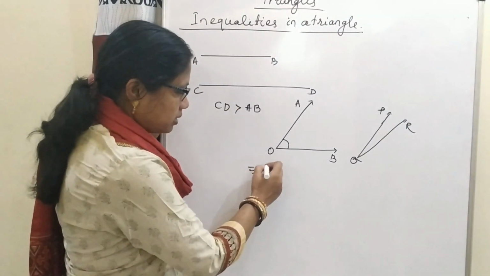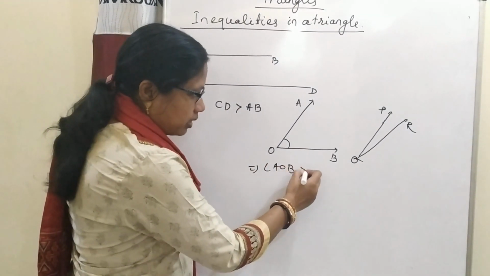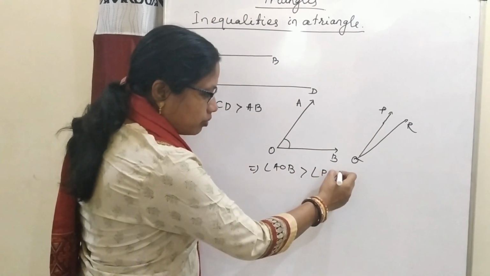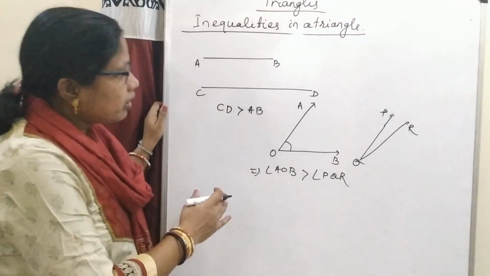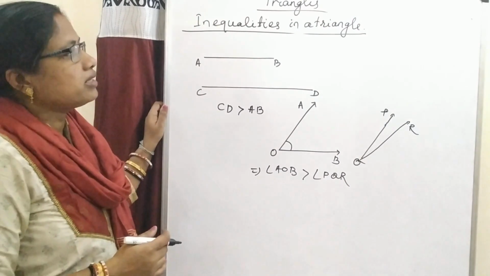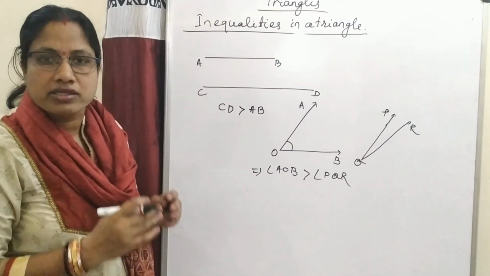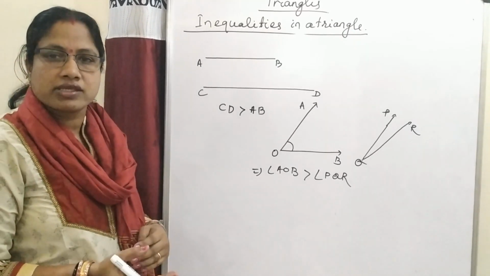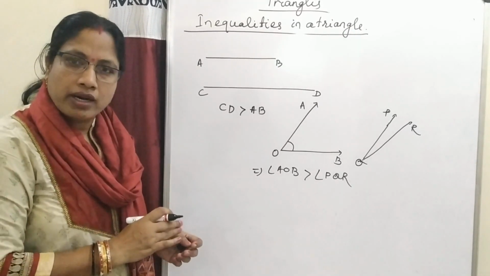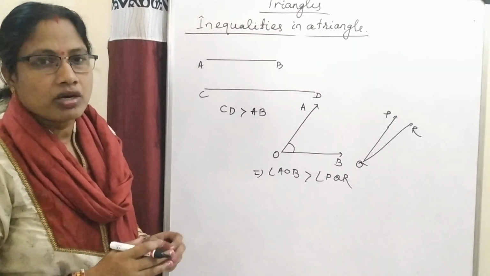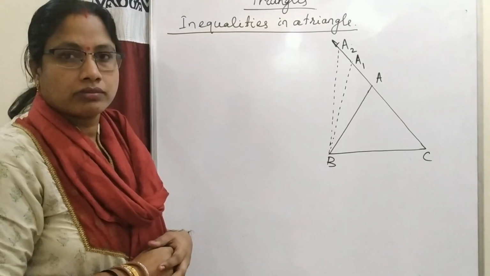So this implies angle AOB is greater than angle PQR. In this session, inequalities in a triangle, we will examine whether there is a relationship between the unequal sides and unequal angles of a triangle or not. So let us discuss this.